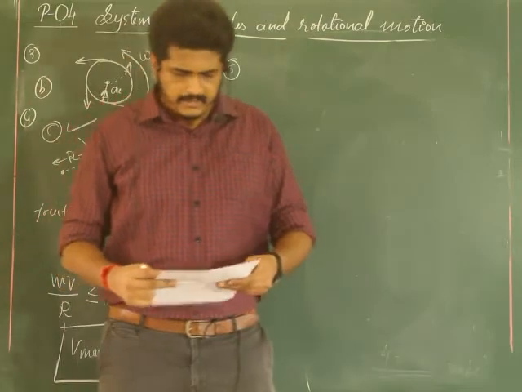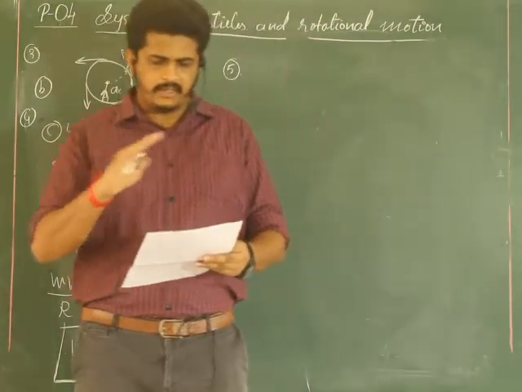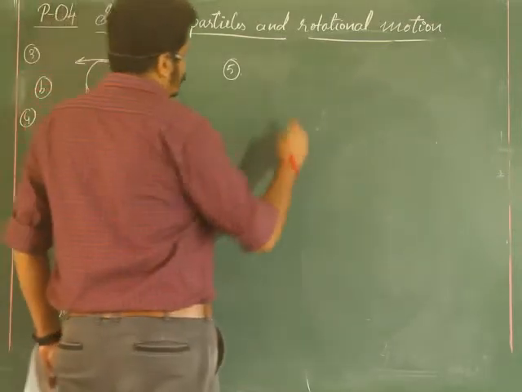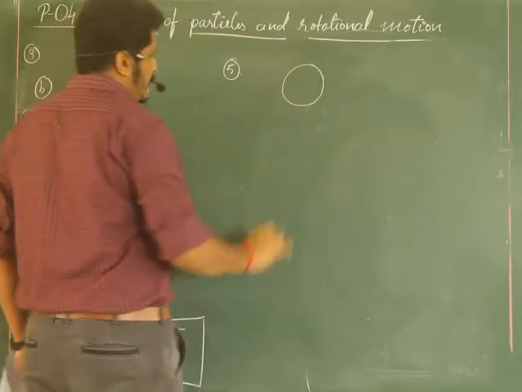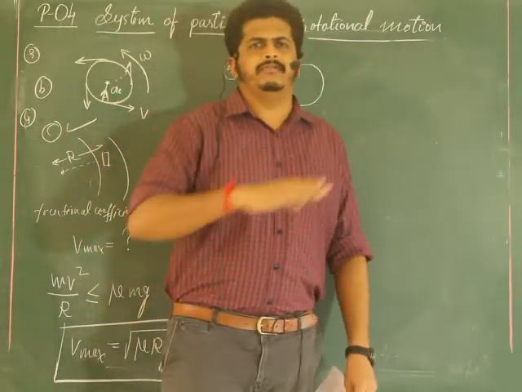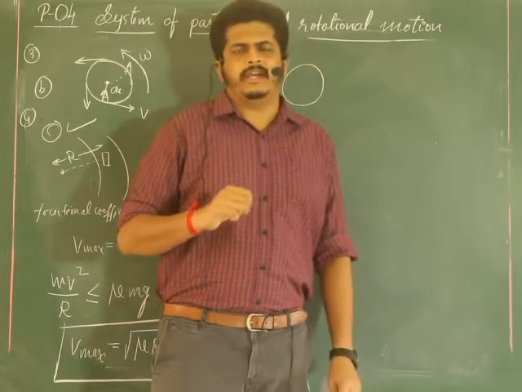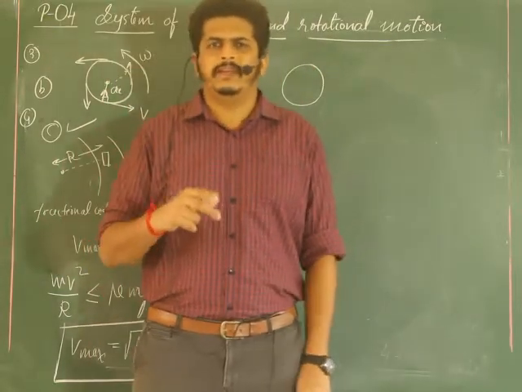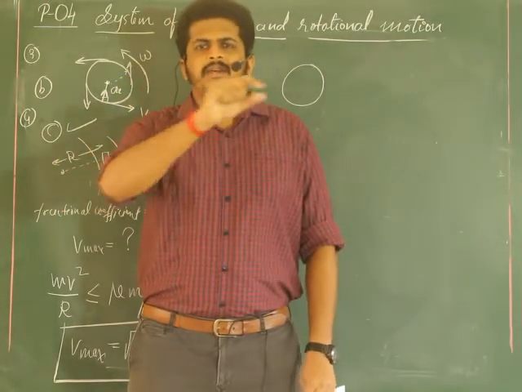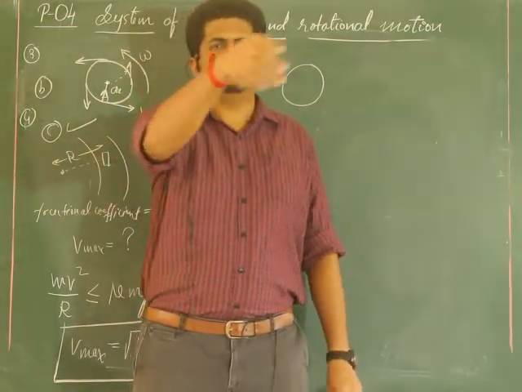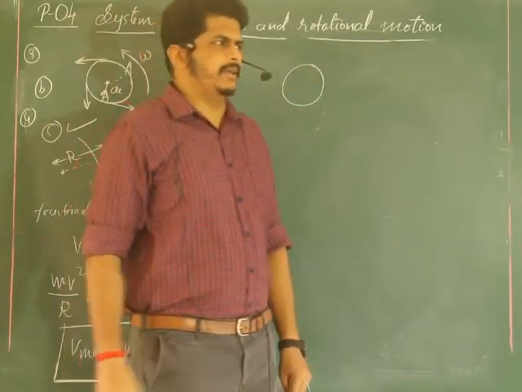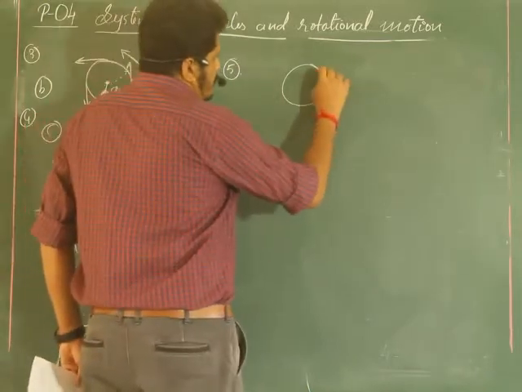Question number 5: a coin placed on a rotating turntable slips. So slipping is mentioned. For example, in an old-fashioned dining table, there will be a small rotatable arrangement. Suppose you keep food there on the dining table, it will be in circular shape. You can rotate that and take whatever you want, right? Just imagine such an object. I am keeping it like this.